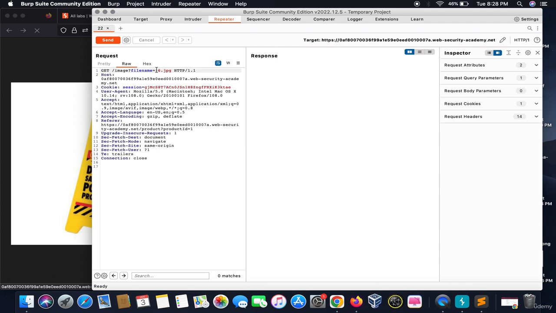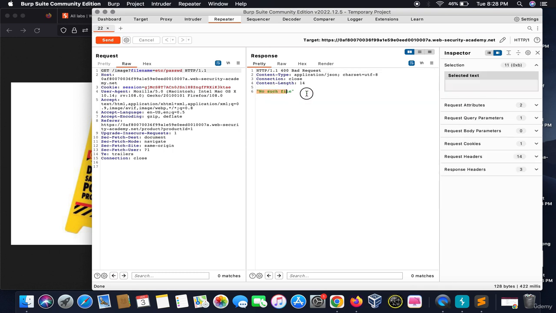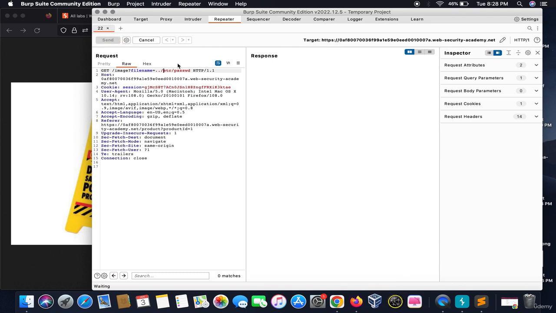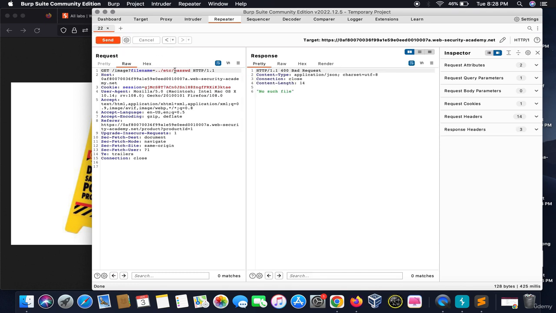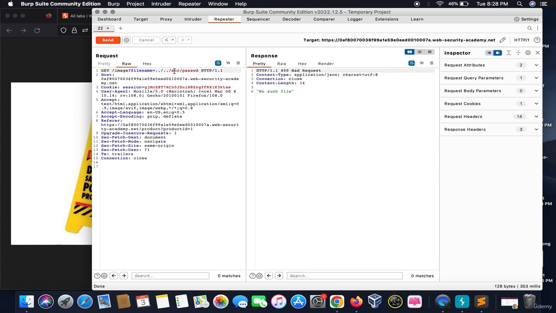For this lab to get solved, we want to retrieve /etc/passwd. So we would type etc/passwd and click send. It says no such file. This shows us that this file is not in this particular directory. To find this file, we have to alter our request. We will move back one directory. Still it says there is no such file. We will move back one more directory. We can move back in directories by putting dot dot slash. We will move back one more directory.